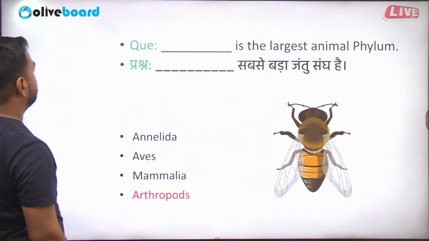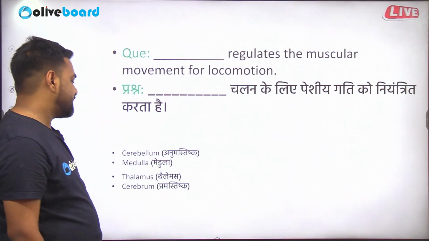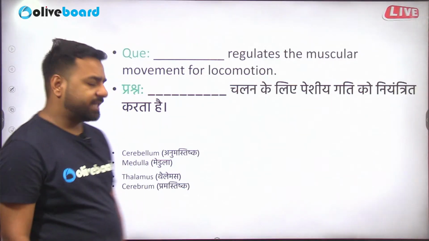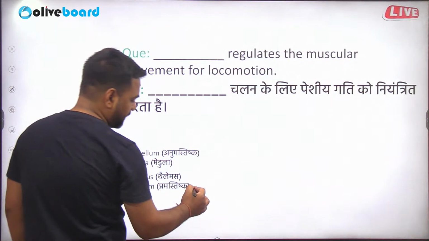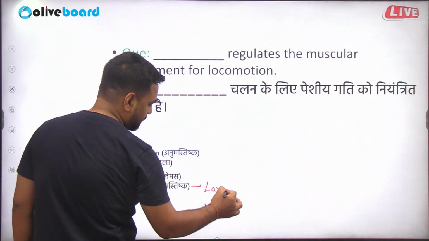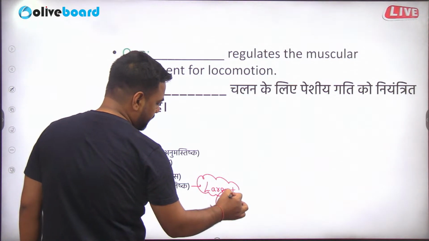Next, this is in dash, which regulates the muscular movement of locomotion. So is it cerebellum, medulla, thalamus, or cerebrum? We see cerebrum is actually the largest part of the brain.